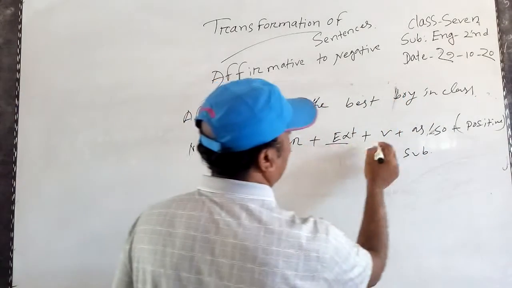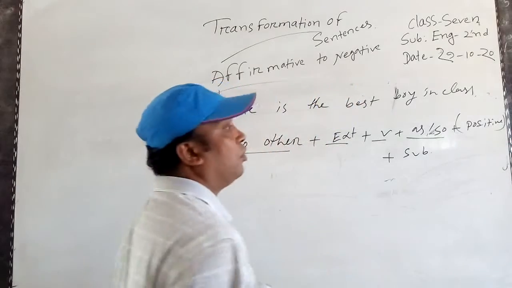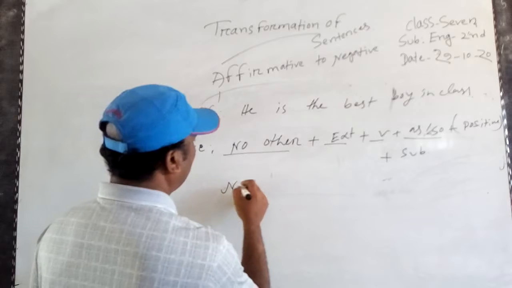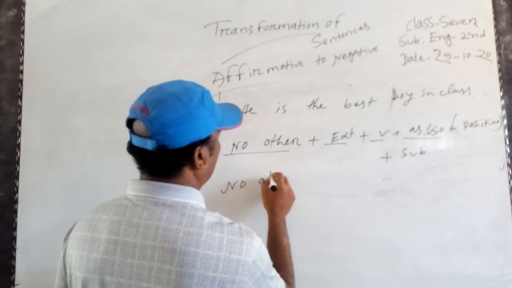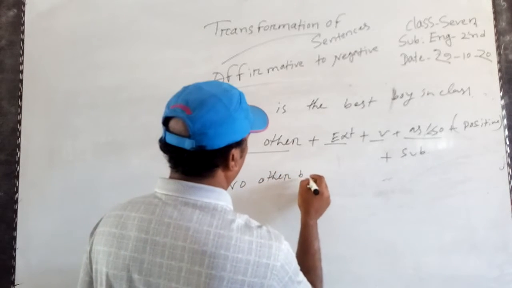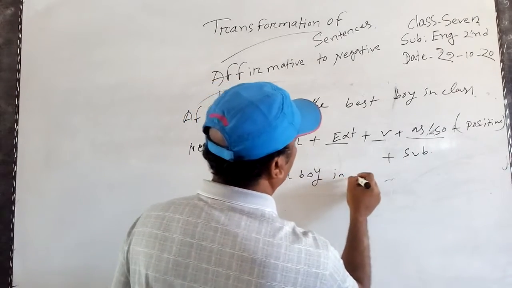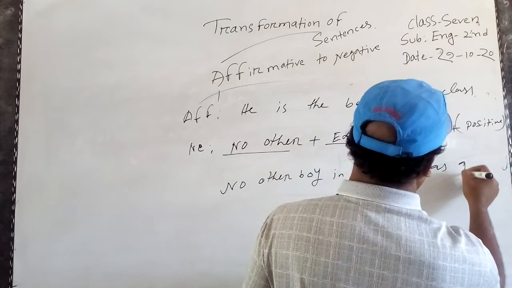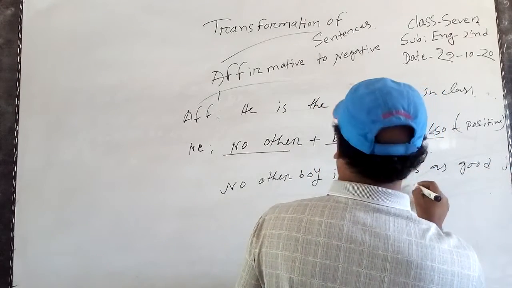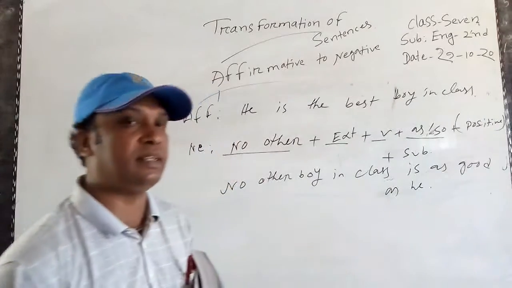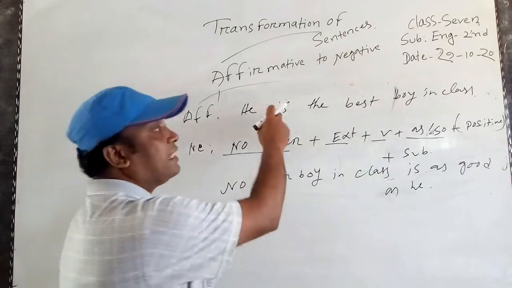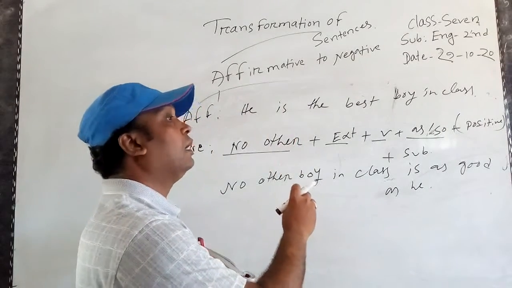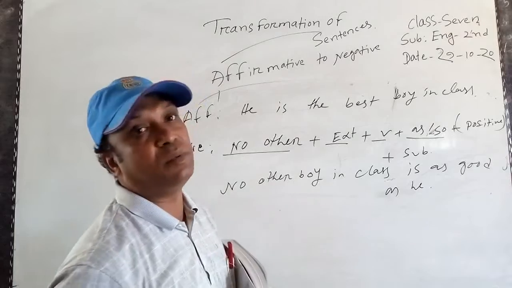No other boy in class is as good as he. This is a negative sentence. So this sentence is superlative degree, so the superlative degree will be transferred into positive degree, and this sentence will be negative.